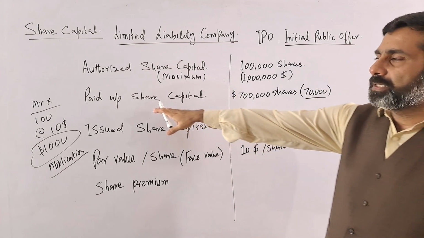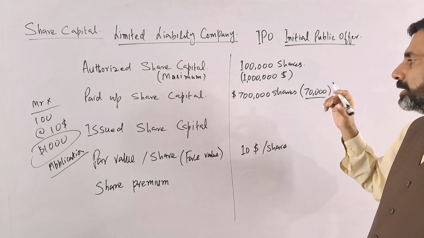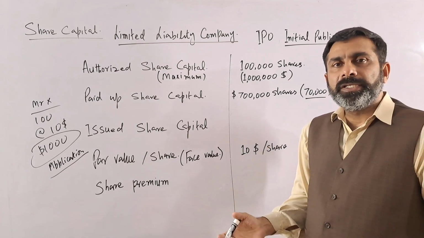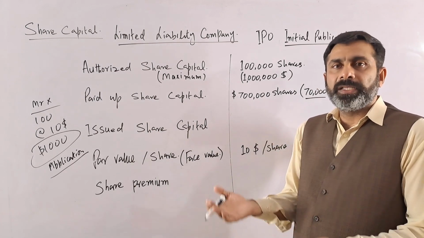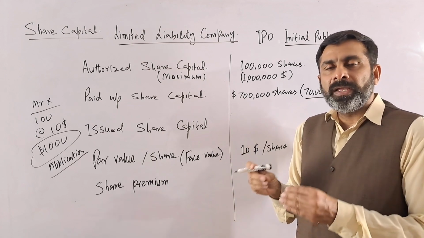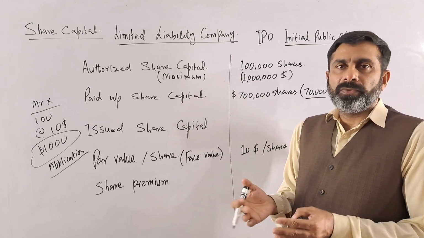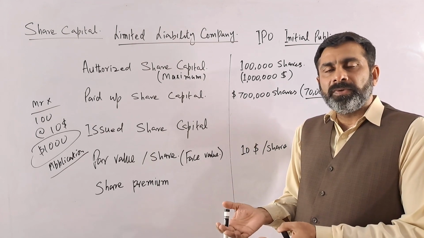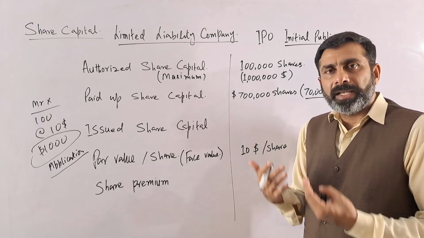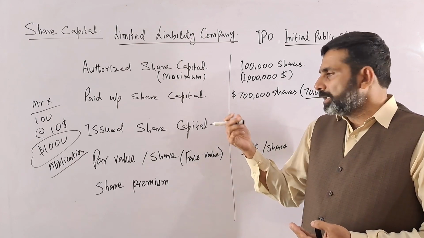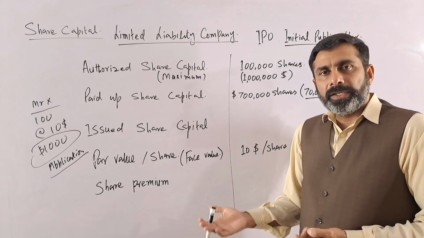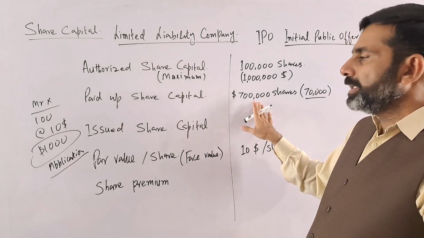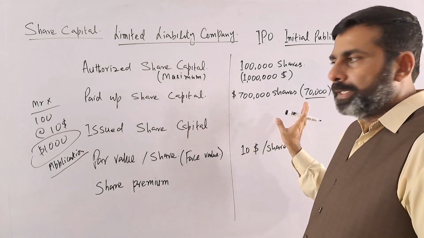So this is the paid up capital, the amount which the public, who will be the shareholders in the future, have paid to the company. So why do they pay to the company? Because they have an agreement that they will buy the shares of the company. So to buy the shares, they have paid the money to the company. So this is called the paid up share capital.